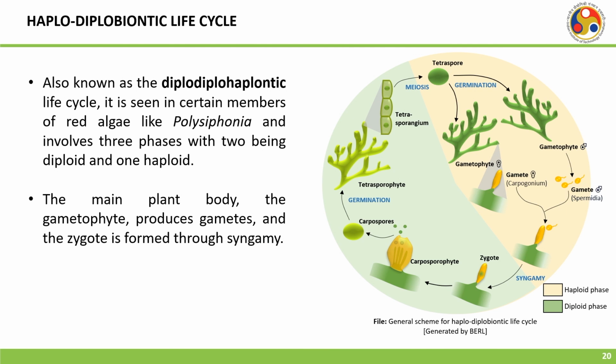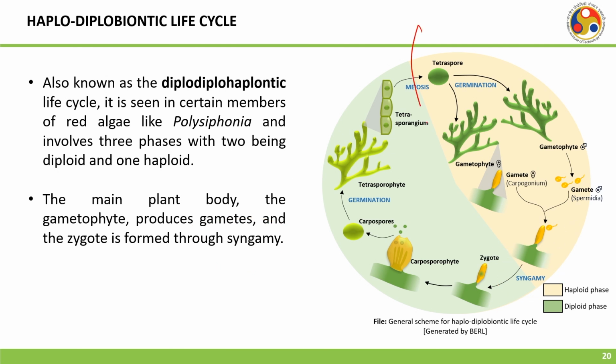The next cycle is a haplodiplobiontic life cycle, also known as the diplohaplontic life cycle. It is seen in certain members of red algae like Polysiphonia, and involves three phases, with two being diploid and one haploid. The main plant body, the gametophyte, produces gametes, and the zygote is as usual formed through syngamy.